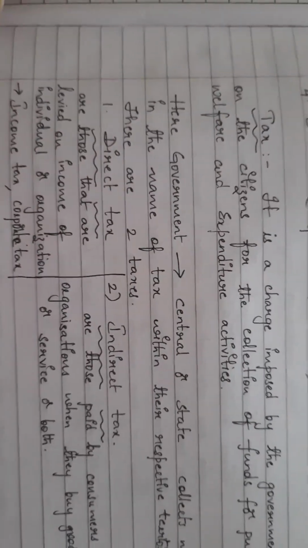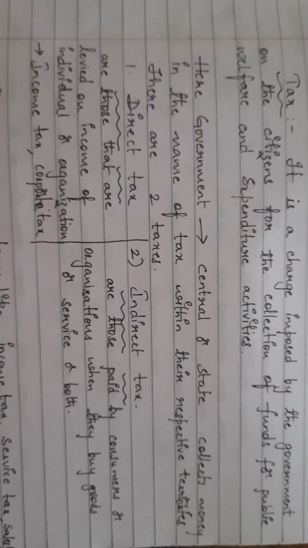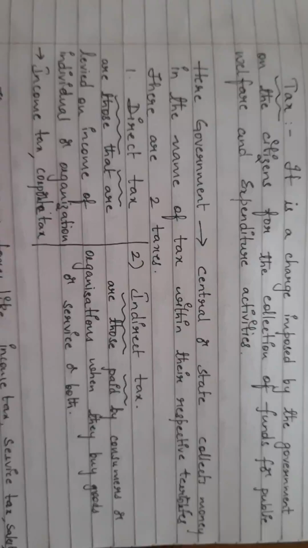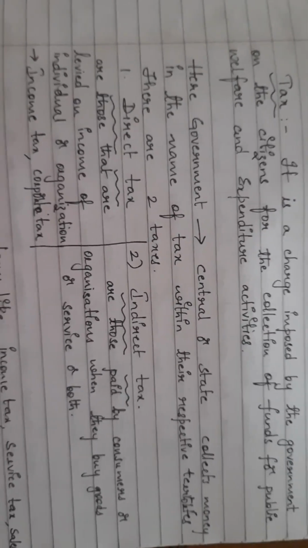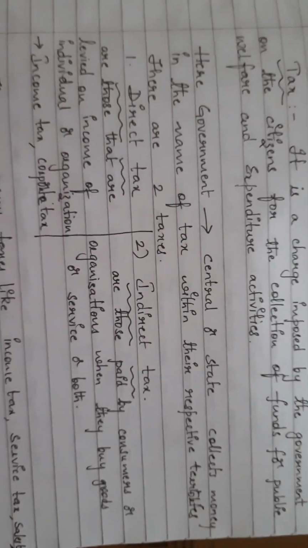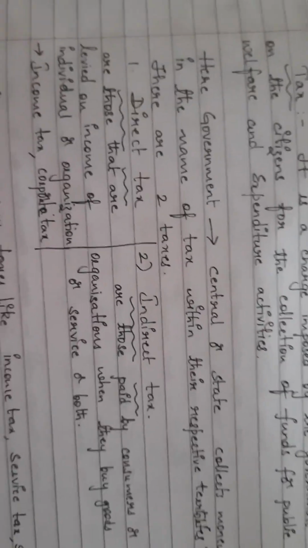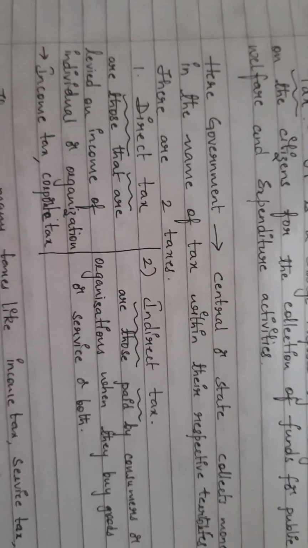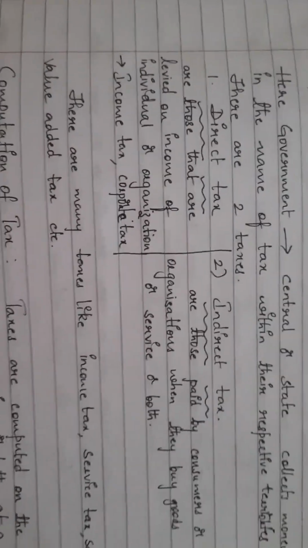Now everyone knows that the government is divided into state and central. So whenever we pay the tax, it will be distributed between the state and the central. Here the government, state or central, collects money in the name of tax within the respective territories, and the tax is mainly collected in two ways. What is that? Direct tax and indirect tax.